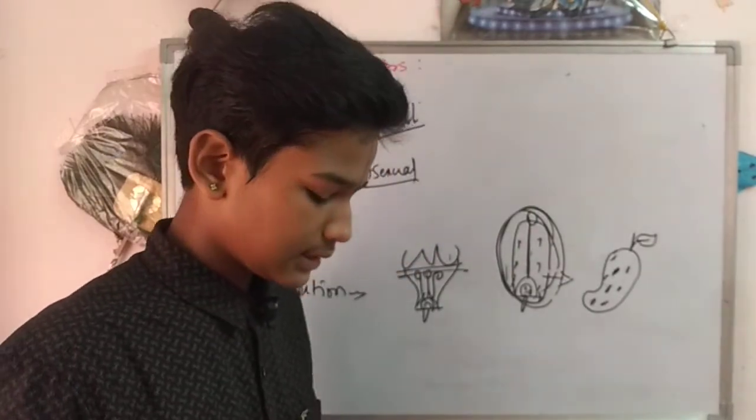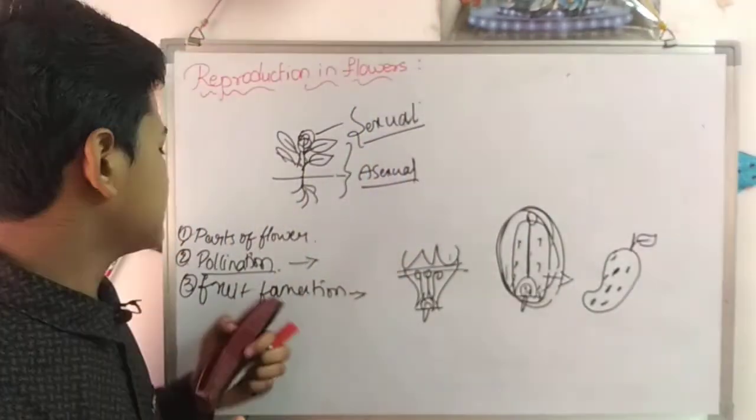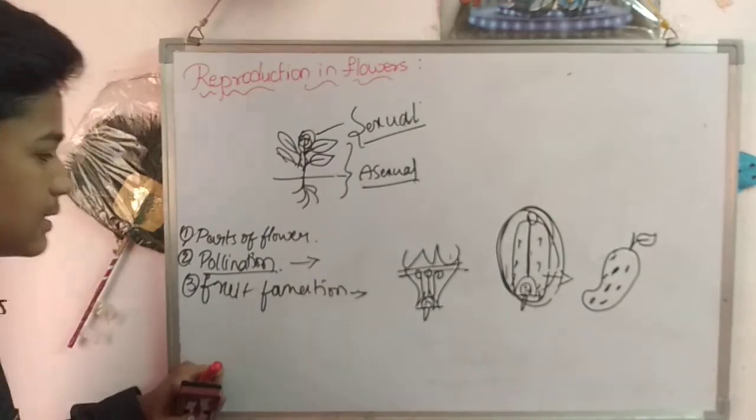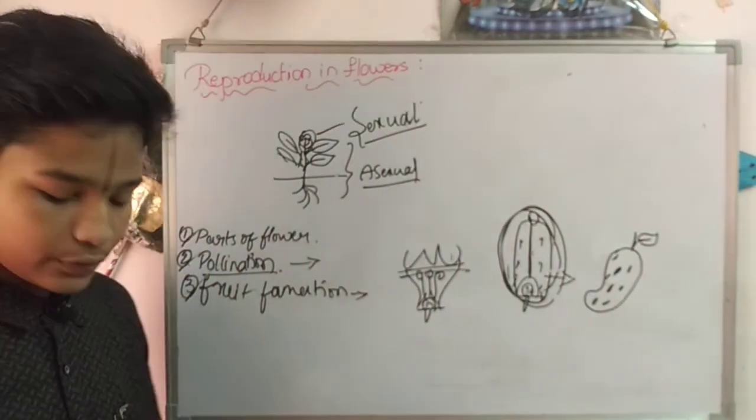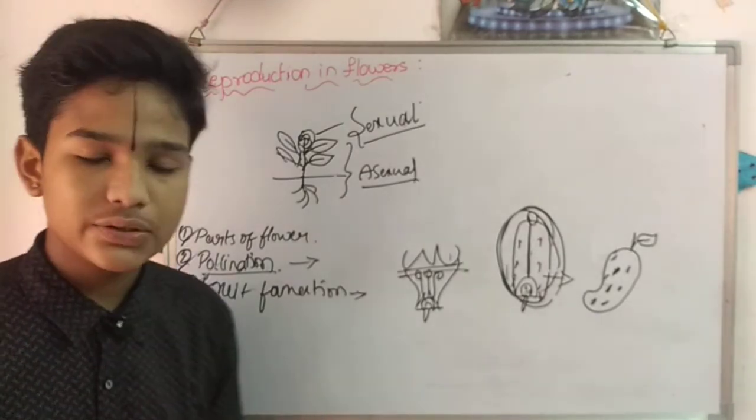Okay, is it clear? Today we discussed the reproduction of flowers. We discussed the parts of flowers, pollination and fruit formation. Okay, this is today's session.